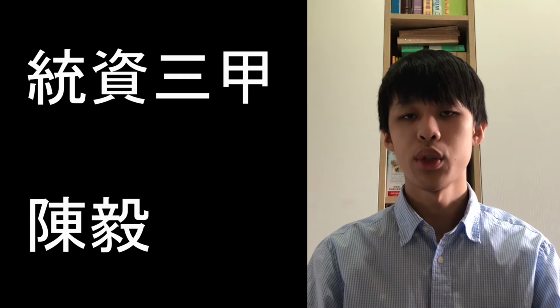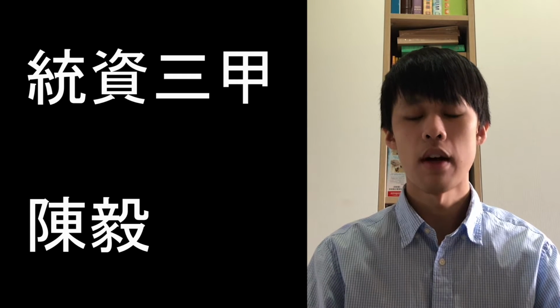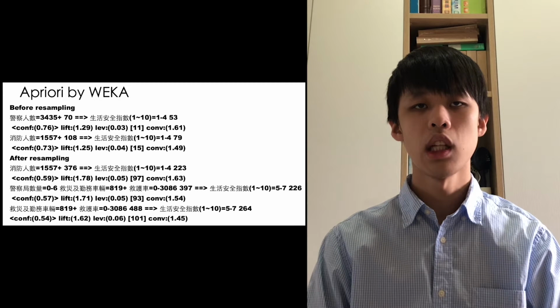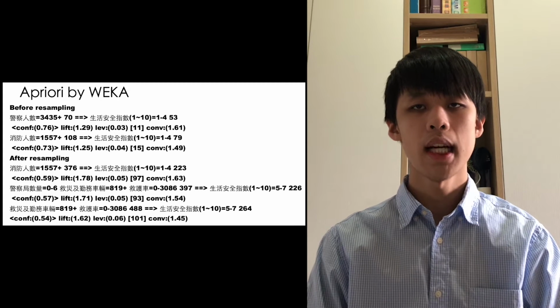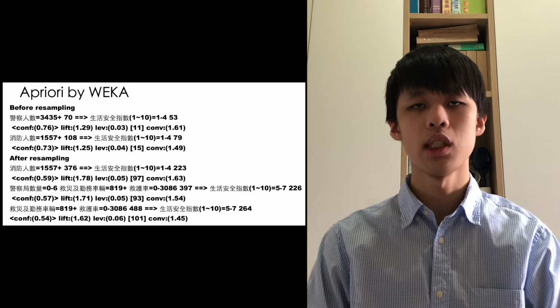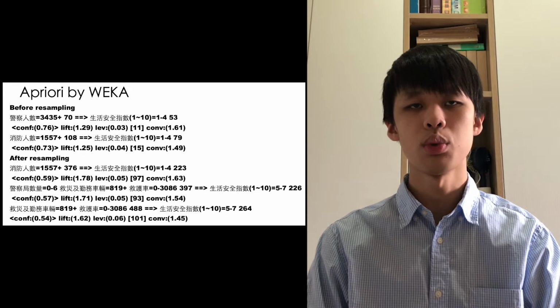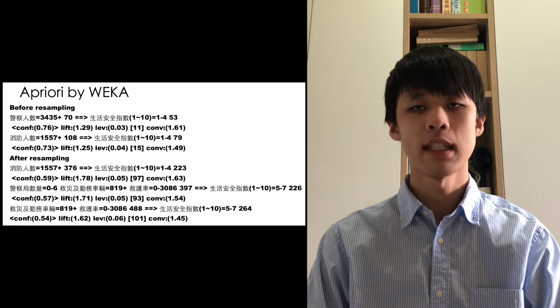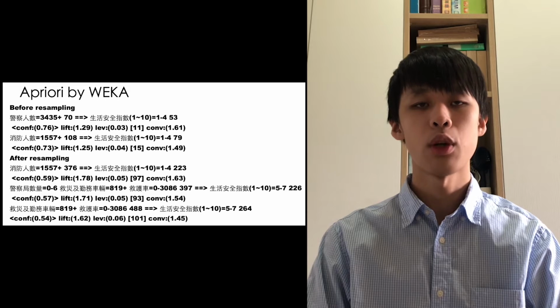Here I'm going to introduce the association rules of our dataset. I use a priori algorithm to find out the rules. Here's the result I get by using WEKA. As you can see, 警察人数 is associated with 生活安全指数, and so is 消防人数. It seems like more number of crew won't increase our life safety, but I think it's not reasonable.